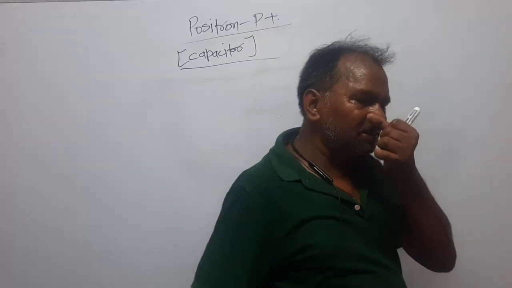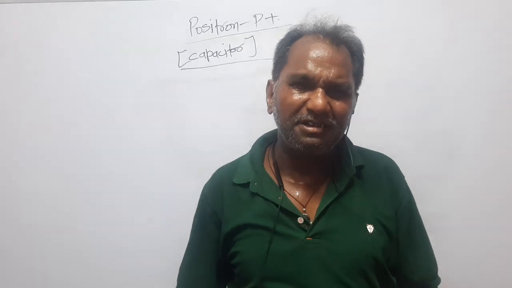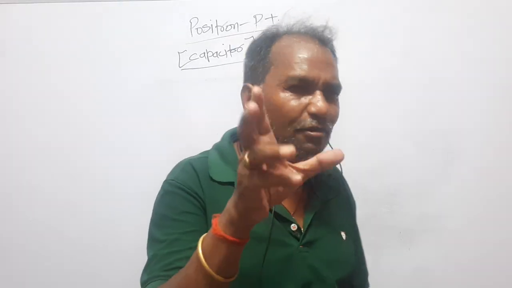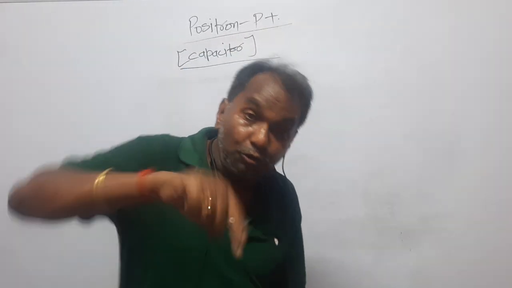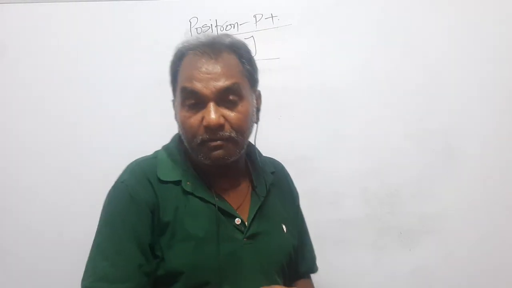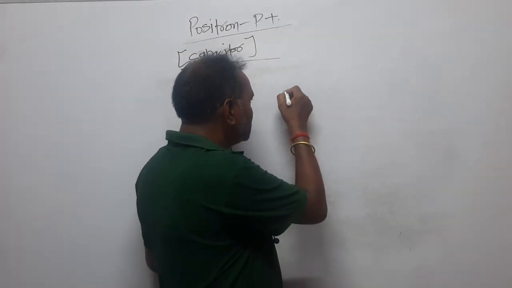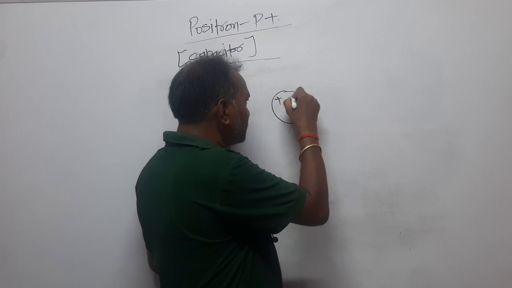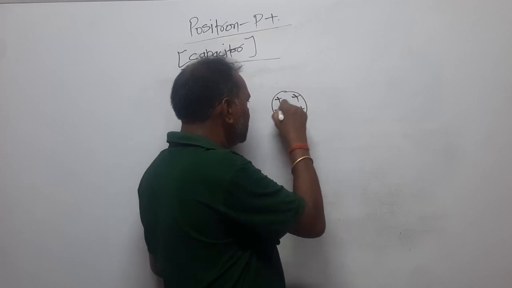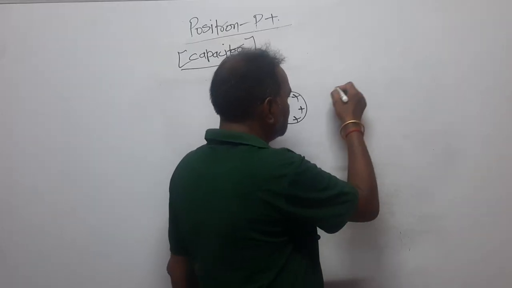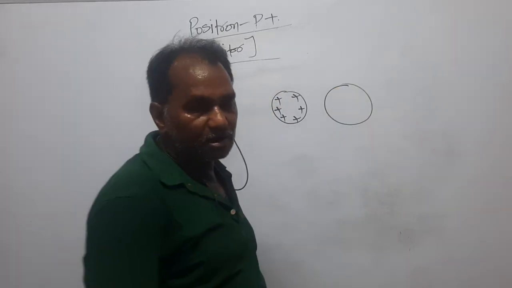Now, dear students, when you use the method of charging by induction, you cannot charge a body permanently. Look here. How can you make a permanent charge using the method of induction? Here I have considered a positively charged sphere, right? It is positively charged. And this one is a neutral sphere, and both are conducting spheres.